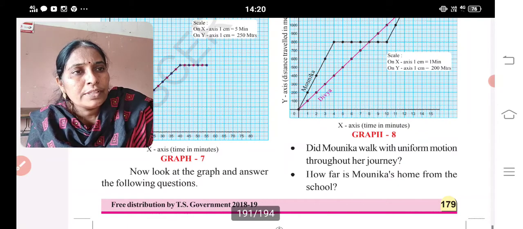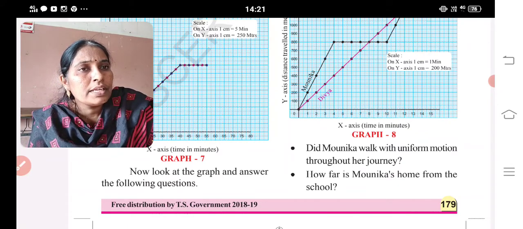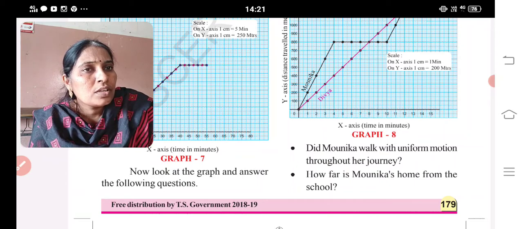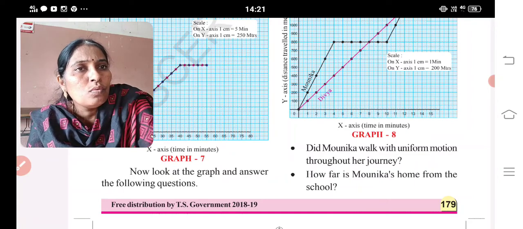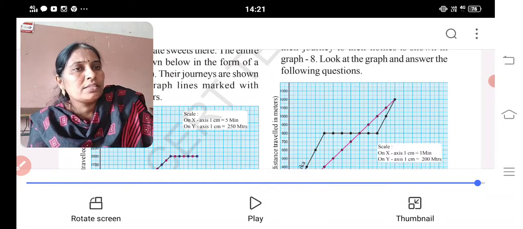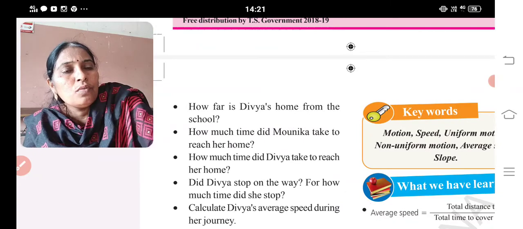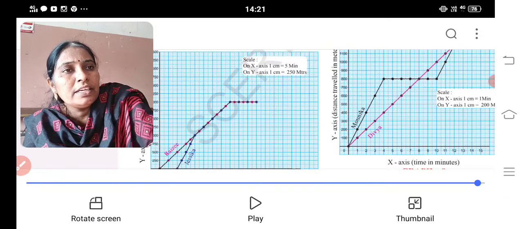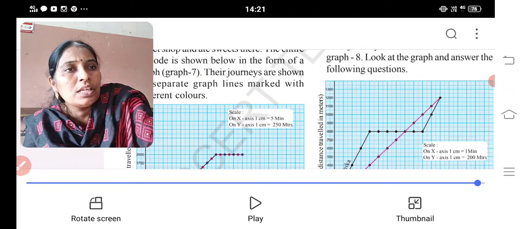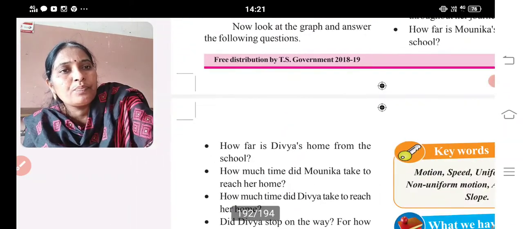Did Monica walk with a uniform speed throughout her journey? No. Monica took a rest at 5 minutes. After 4 minutes, she took a rest up to 11 minutes. How far is Monica's home from her school? What is the distance? It is 180 meters. How far is Divya's home from the school? This red color is Divya's. Divya's house is 170 meters.